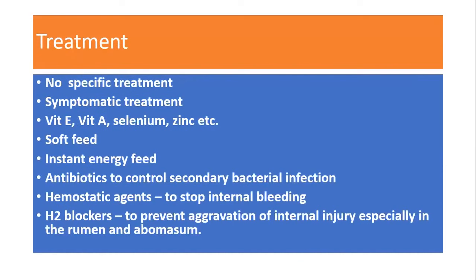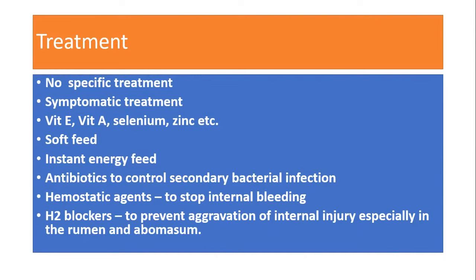Then treatment. As we know, this is a virus, so there is no specific treatment, but we have to give some symptomatic treatment. That includes increasing vitamin E and selenium, then zinc, for early recovery from the blisters and the injuries. Then we have to offer a soft type of feed to the sheep and goats. We have to think of instant energy feed, which will be more palatable to the animals, and it could be soft, so it will not affect the oral mucosa, esophagus or rumen much. So it will give some soothing effect.